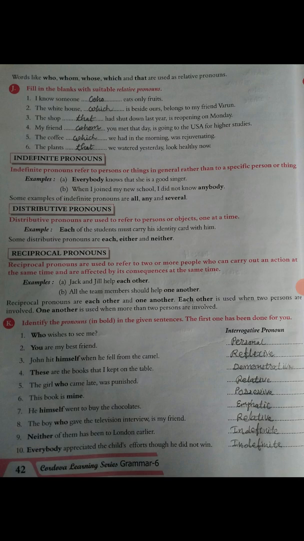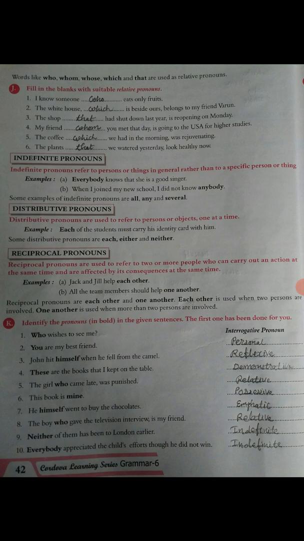Okay, so K number, exercise number K, identify the pronouns involved in the given sentences. The first one has been done for you. So first one, who wishes to see me, so that is interrogative pronoun. Second number, you are my best friend, so you is personal pronoun. Third number, John hit himself when he fell from the camel, so himself is reflexive pronoun.